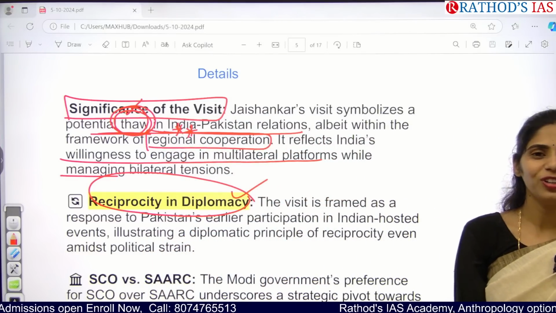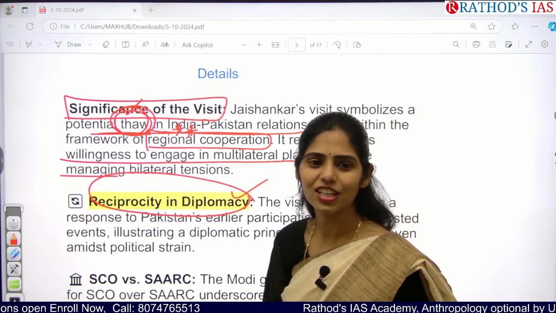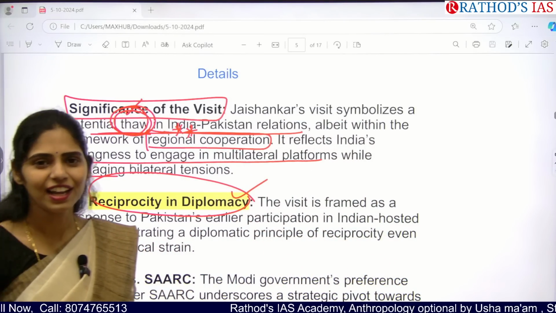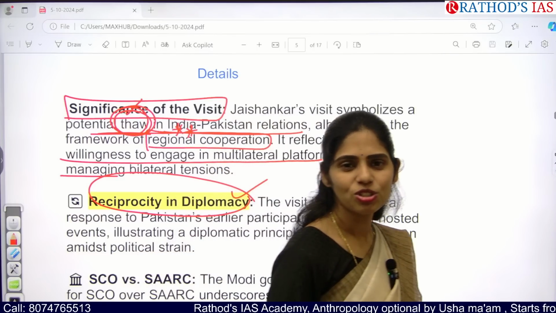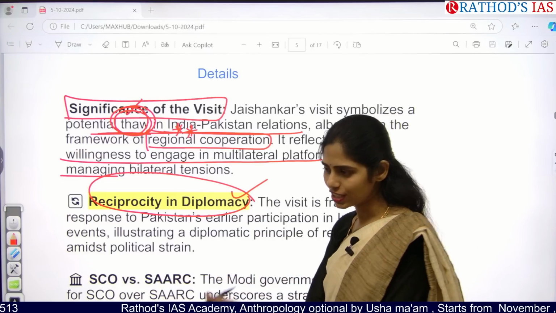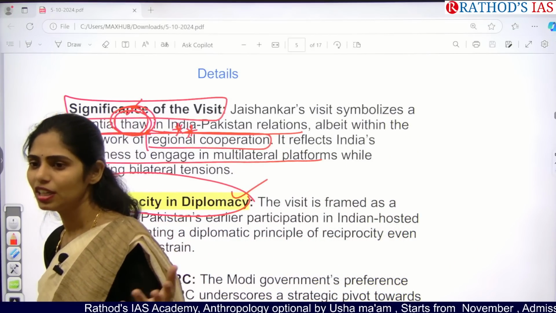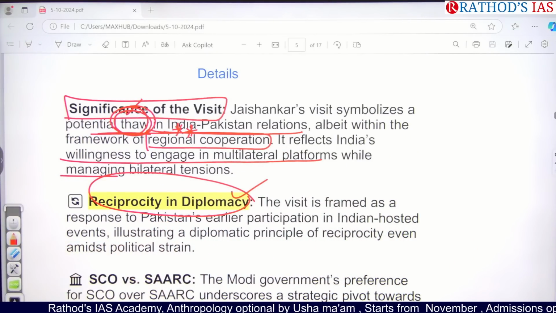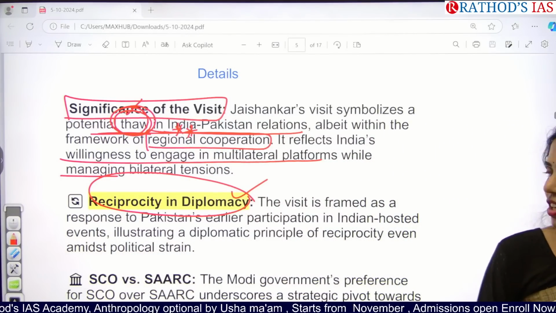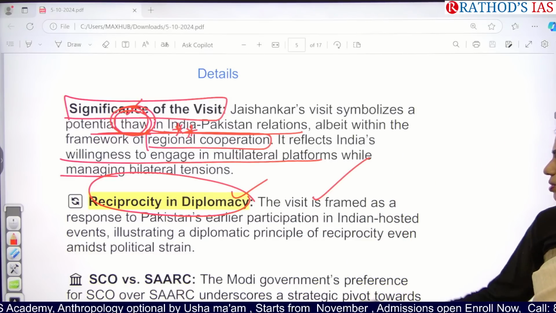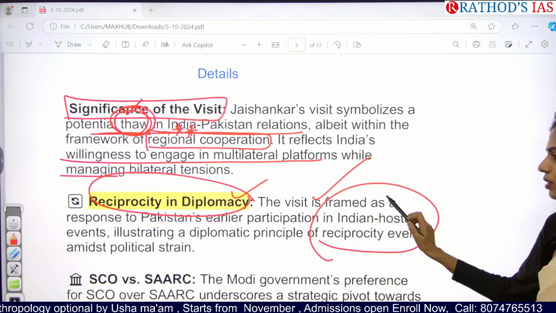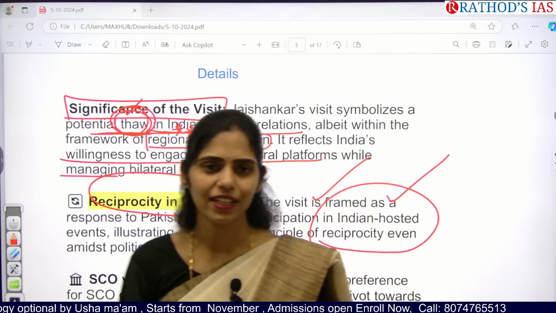So as we all know, there is increasing infiltration in the Jammu and Kashmir region, and increasing terrorism in India from Pakistan. We can also do retaliation, right? But recently our Prime Minister gave a statement that if we want to resolve these disputes, we have to go for diplomacy rather than warfare. Even our foreign policy has changed towards peace rather than warfare. So it is one example that we are going to participate in this type of event so that we can show diplomacy there, rather than warfare.